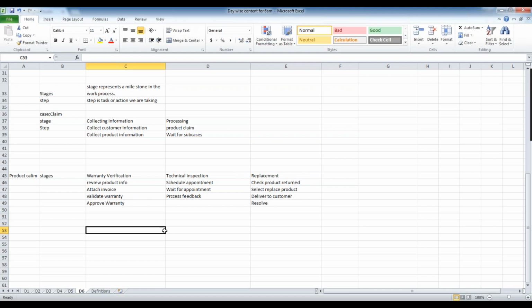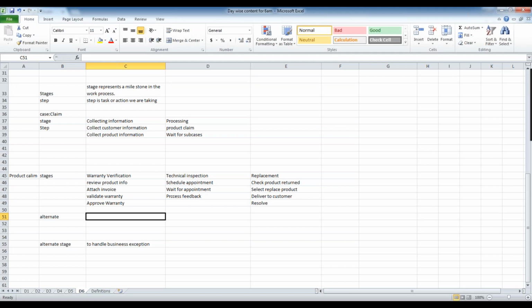The exception here is that the warranty may be rejected due to reasons like your warranty is expired, or the defect may be fixed. So there are multiple things here. Wherever we are deviating from the normal path, that is called the alternate stage. So we can define alternate stages to handle business exceptions. One of the business exceptions here is an alternate stage.